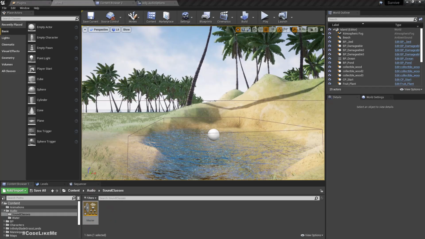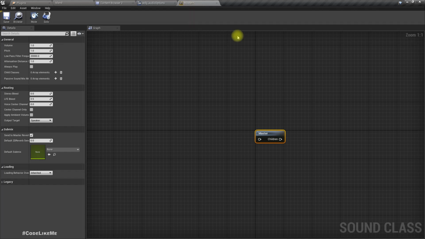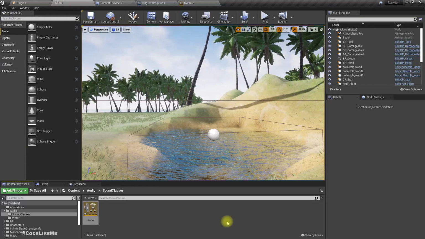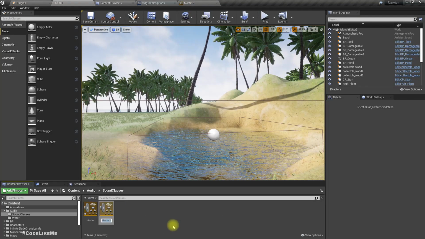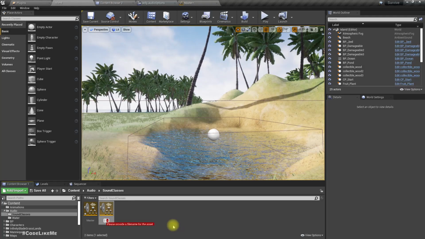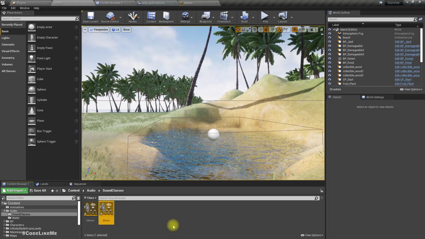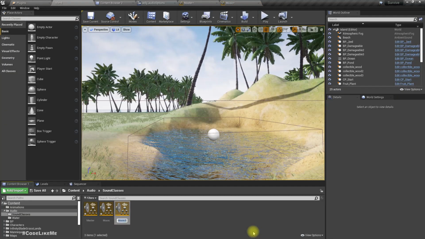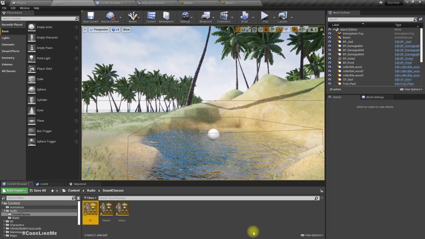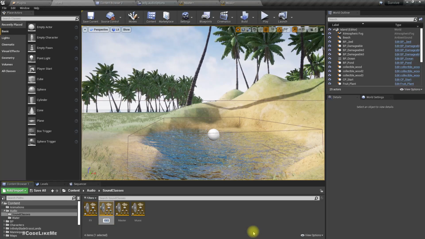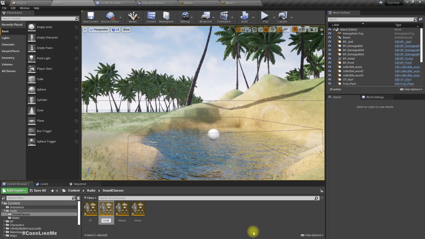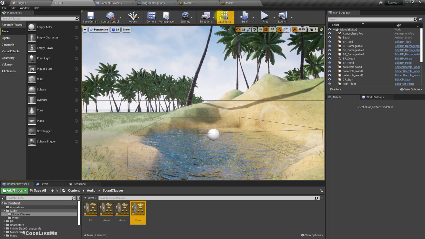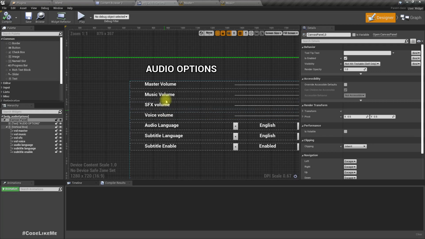Let me open it. So this is all I see at the moment. Let me duplicate, let's call it music, effects basically, and voice. That's all right.